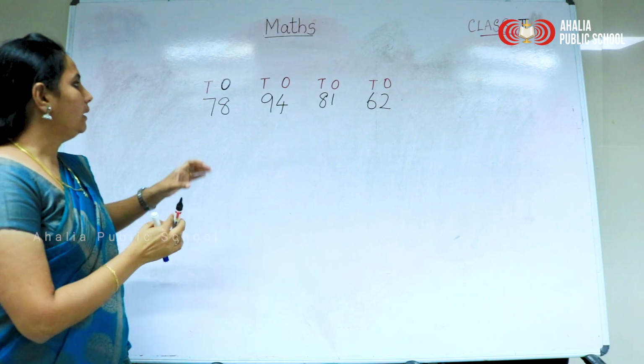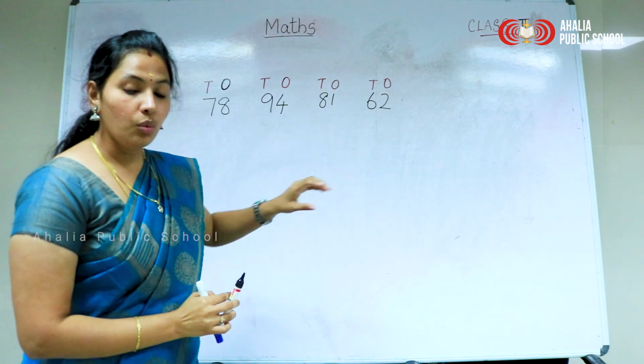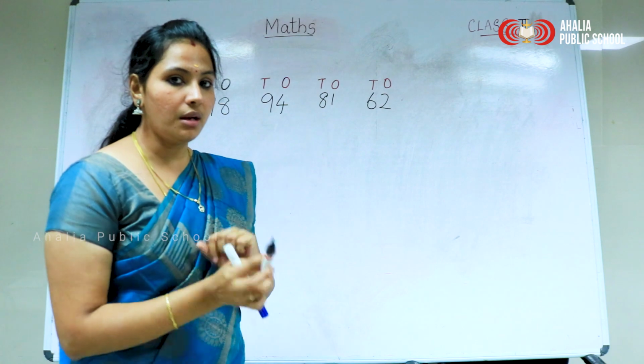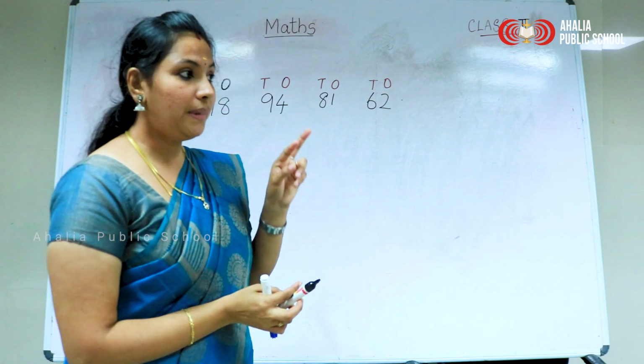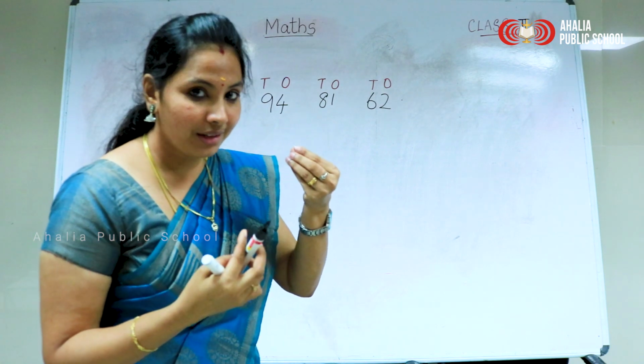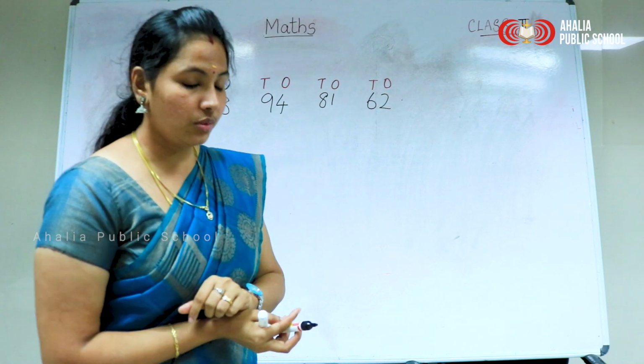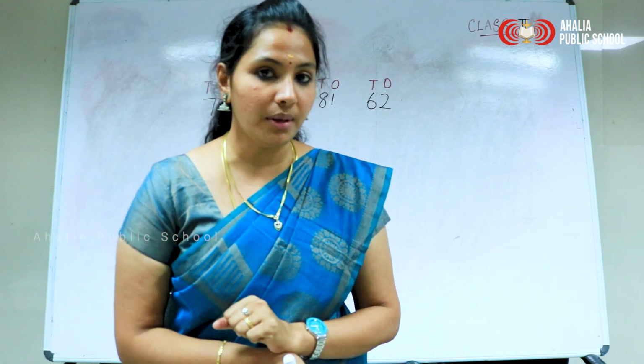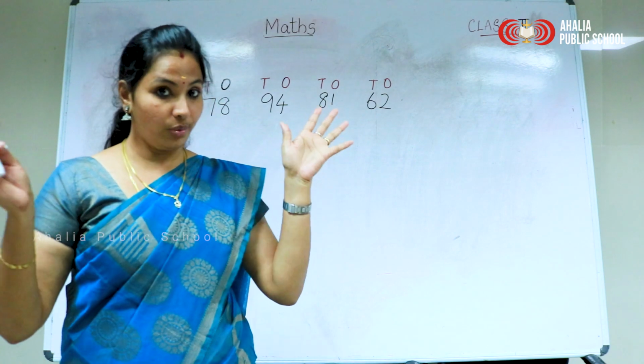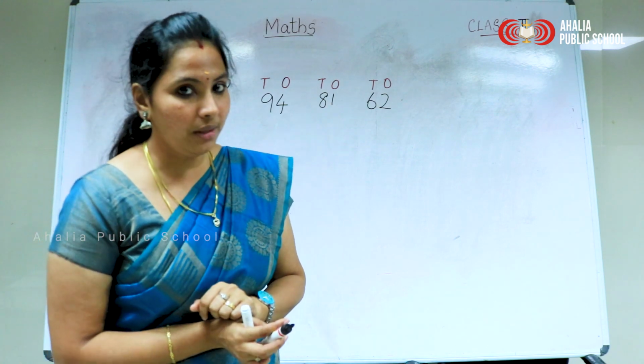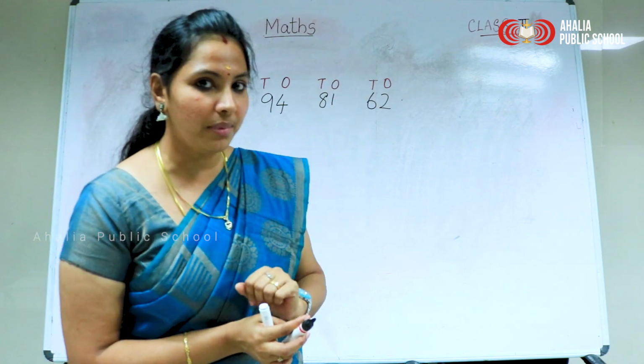Okay. See, in this set of numbers, which is the greatest number? Shall we help the alligator eat the greatest number?